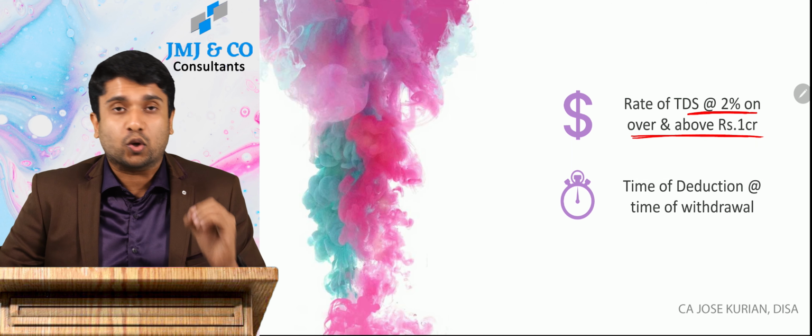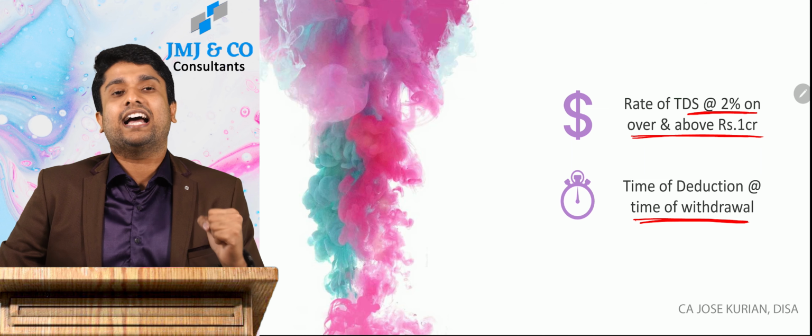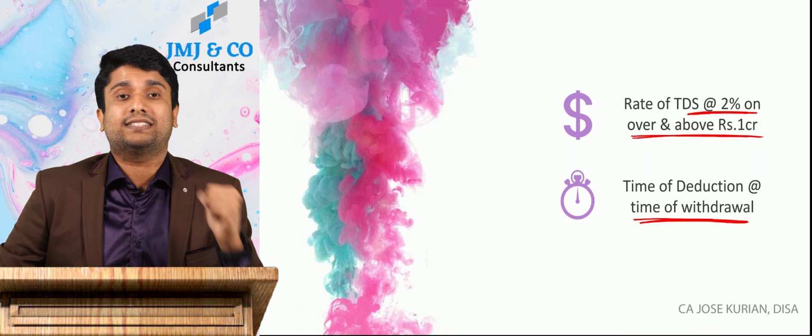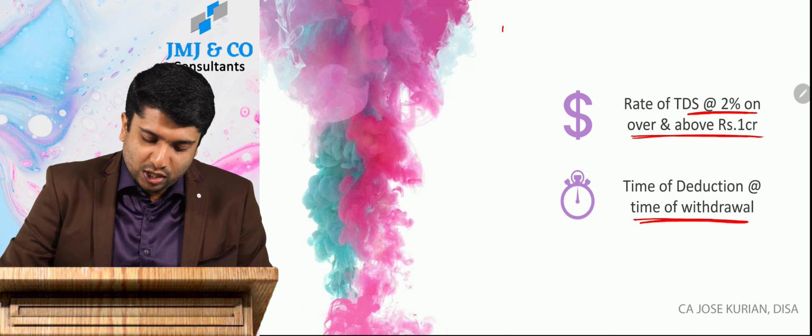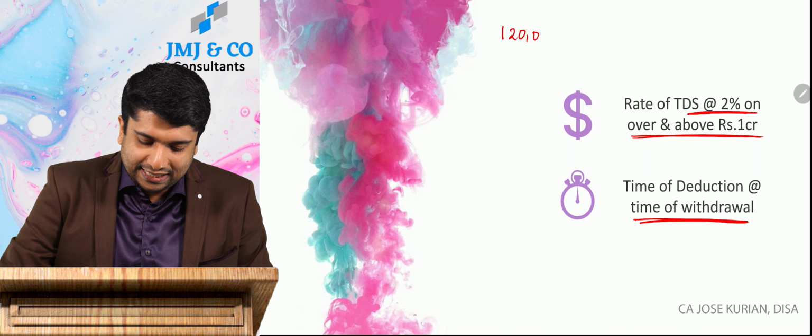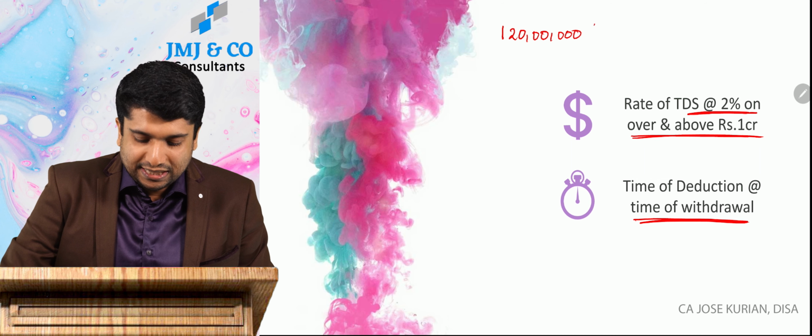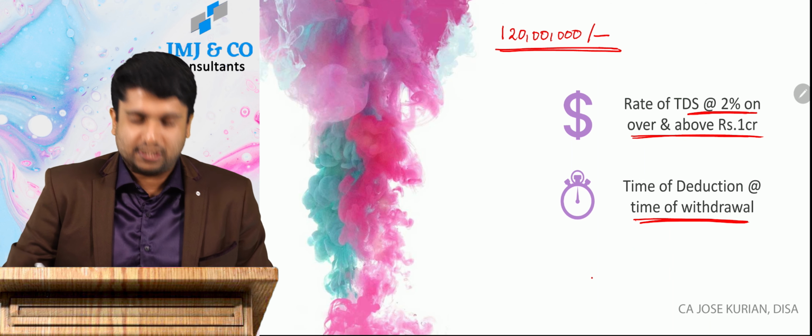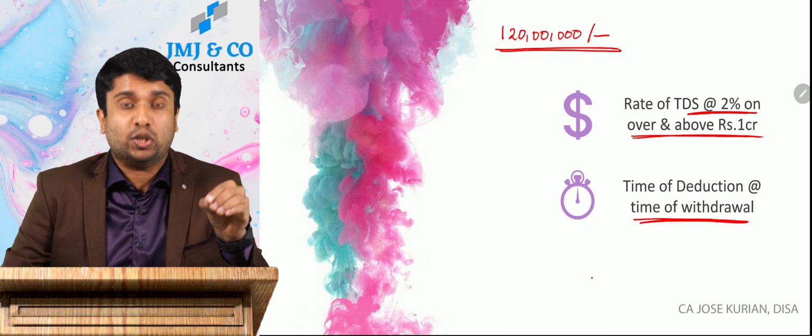It simply means, suppose I have an account with SBI, the State Bank of India, and I'm withdrawing 1 crore 20 lakhs from my account in aggregate in a previous year. So in a year I'm withdrawing 1 crore 20 lakhs.